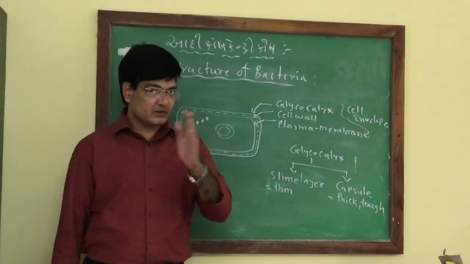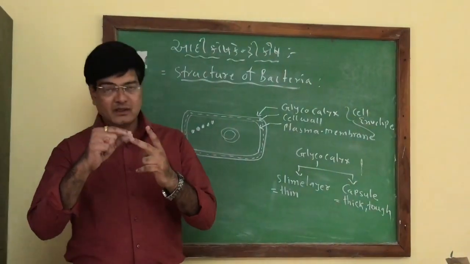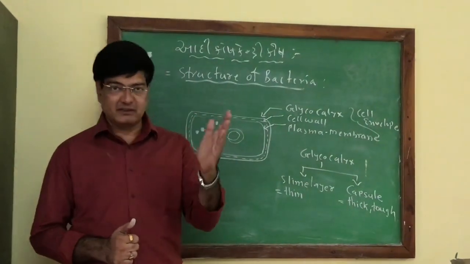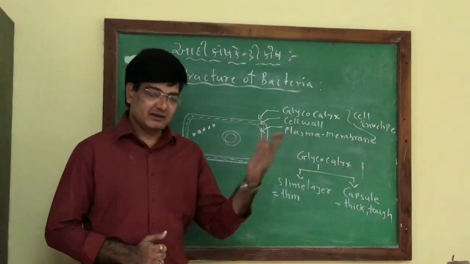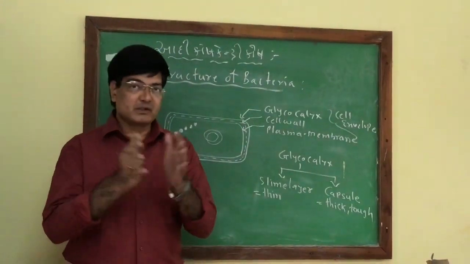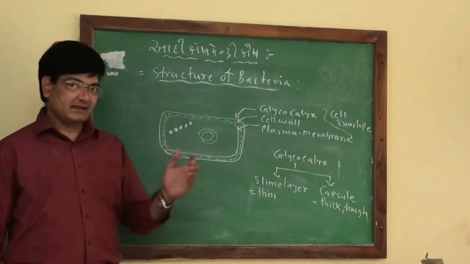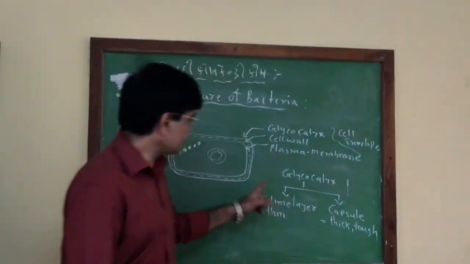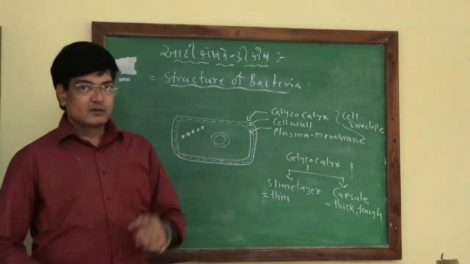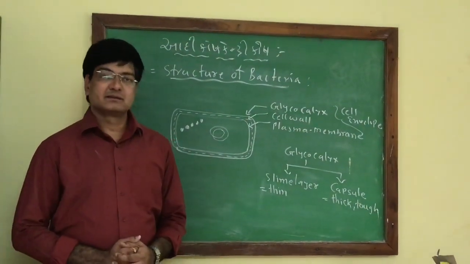On the basis of the composition of the cell wall, bacteria are of two kinds, that is gram-positive and gram-negative bacteria. We'll talk about the difference between gram-positive and gram-negative bacteria later on in the next video. The cell wall prevents the bacteria from collapsing or from bursting in different mediums. If the cell wall of the bacteria disintegrates, the bacteria dies. This way, the cell wall is a rigid covering of the bacterial cell which provides structural support.